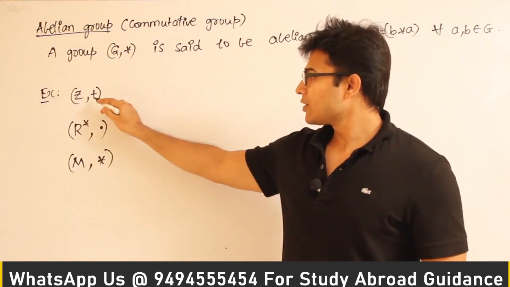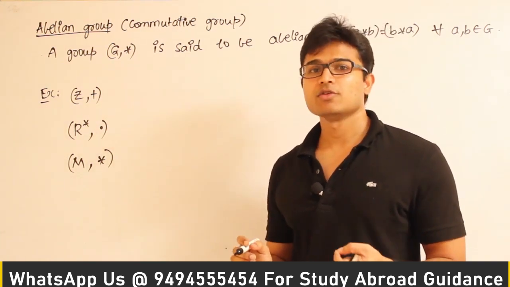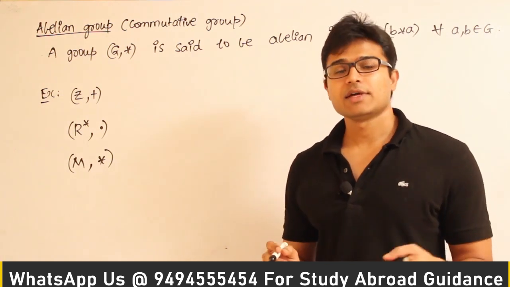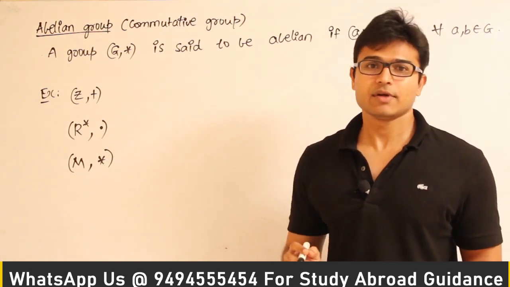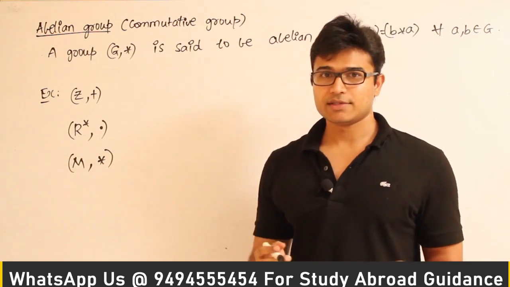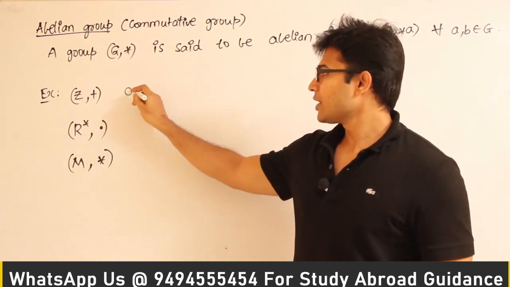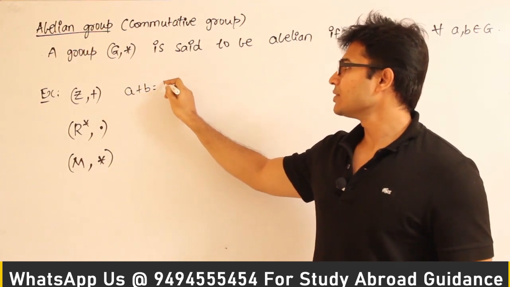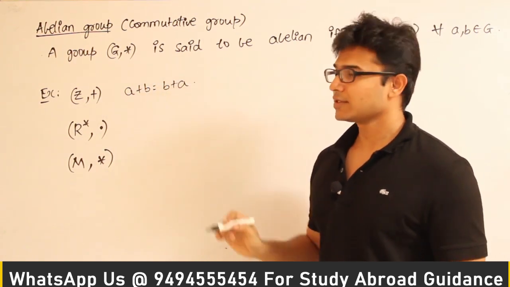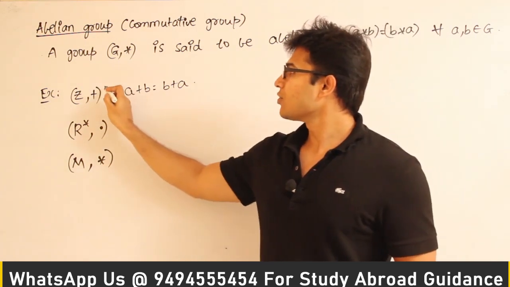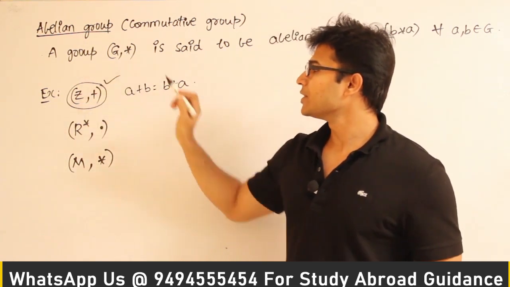If this particular operation plus is going to be commutative, then we can say that it is a commutative group, right? So what can you say about plus? Is it commutative or not? It is commutative. The reason is, if I have two integers, a + b will be equal to b + a. It is commutative. Therefore this particular group is an abelian group.